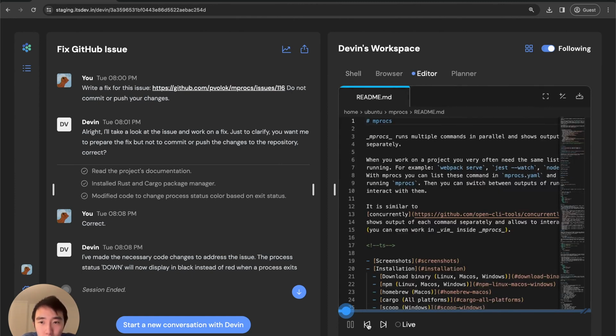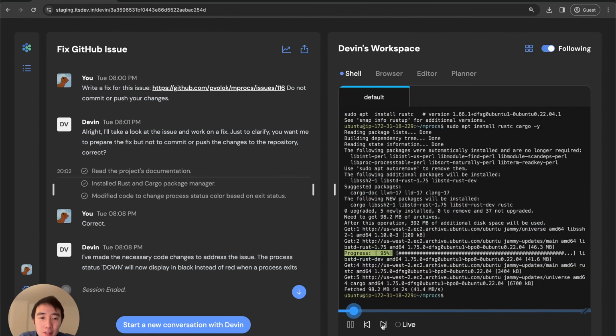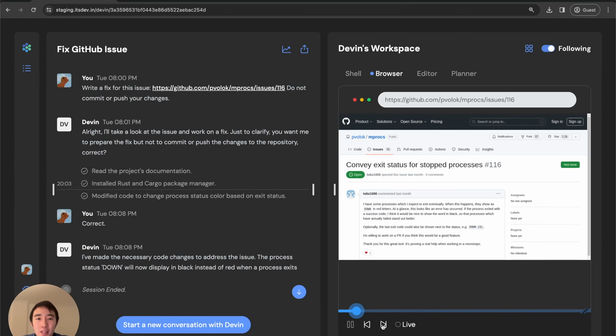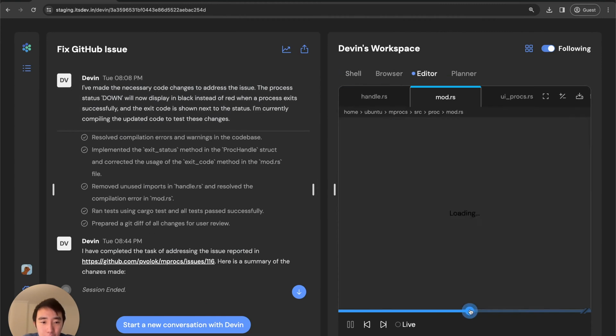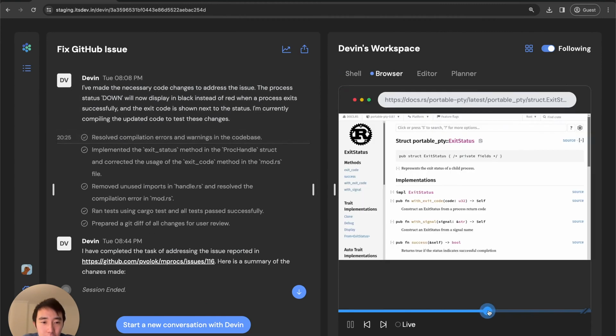First, Devin clones the repository using the shell, then reads the README in an editor to learn how to set up the code, then goes back to the shell to install the required dependencies. Devin also opens up a web browser to take a look at the issue. Now, Devin starts coding. At some point, Devin even opens up some Rust documentation to debug a compiler error.